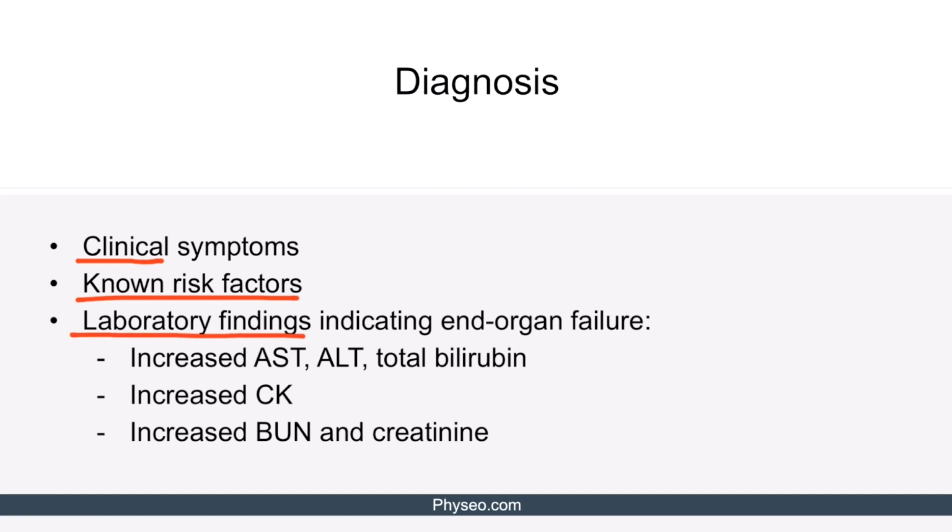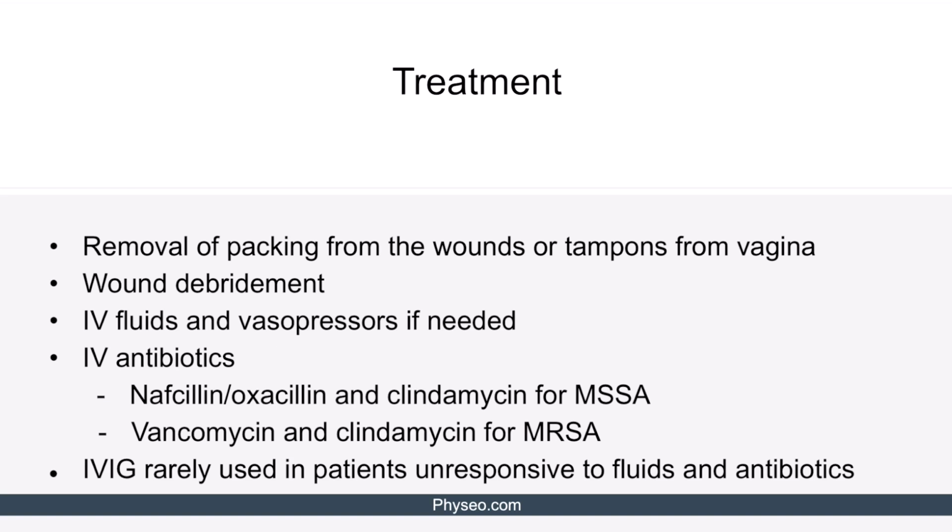These include increased AST, ALT, and total bilirubin indicating acute liver injury. Increased creatine kinase suggests acute muscle damage, while increased BUN and creatinine indicate acute kidney injury. Okay, now let's discuss treatment.